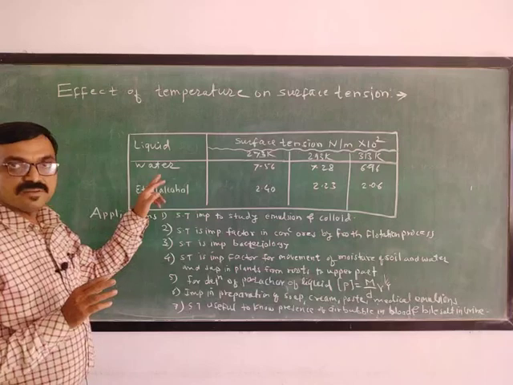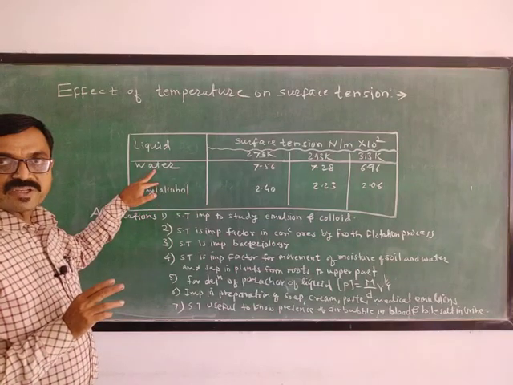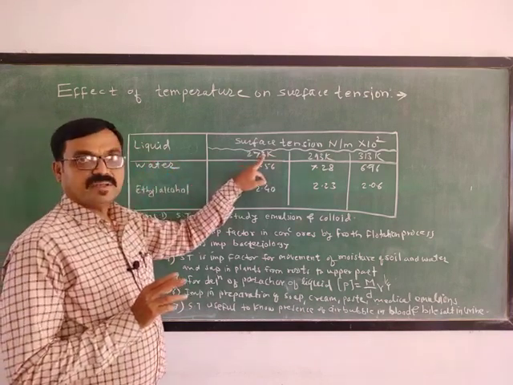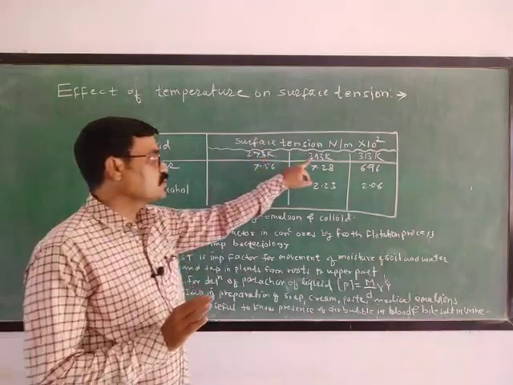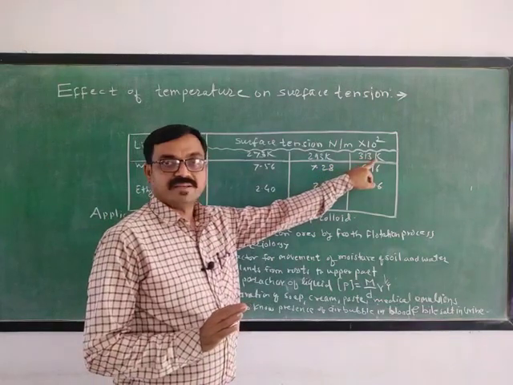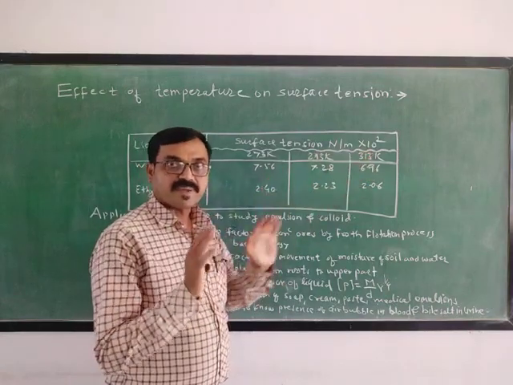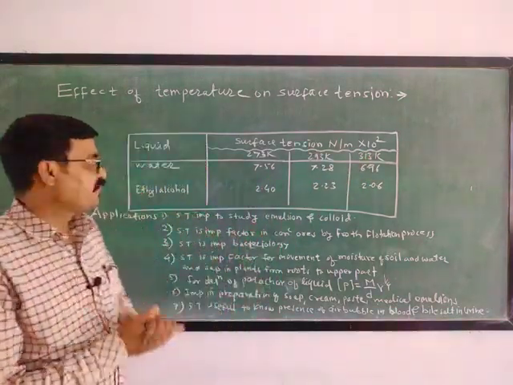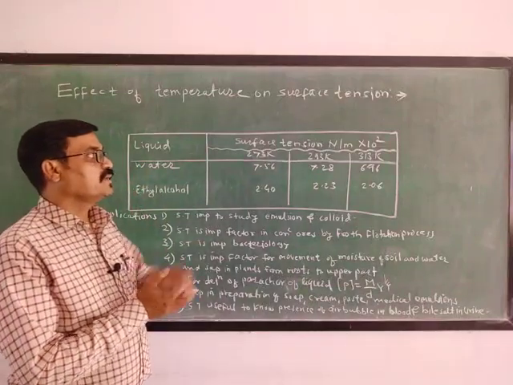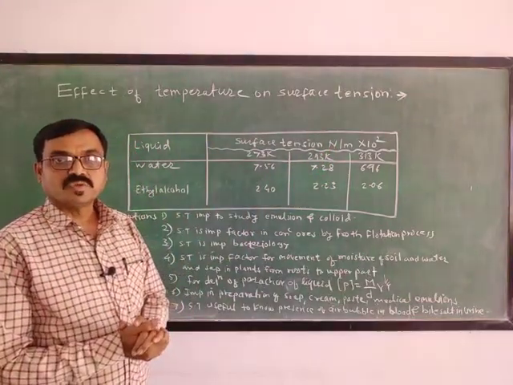There are two examples. We have taken two liquids for the study of the effect of temperature on the surface tension. Temperature is initially 273 Kelvin. Later the temperature increases, it becomes 293 Kelvin. Later again it increases to 313 Kelvin. In this way temperature increases. But what happens to the surface tension? First of all, water is taken, and the surface tension of water in Newton per meter, each value multiplied by 10 raised to power 2, is measured.